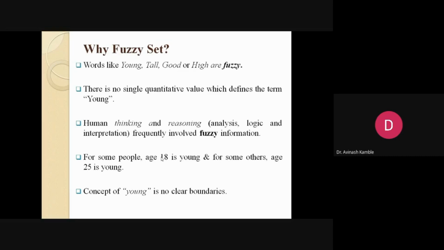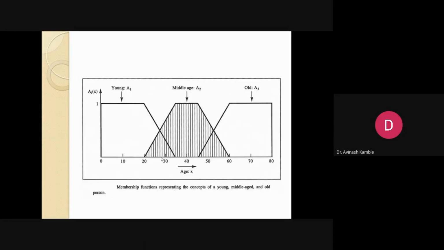It doesn't have clear boundaries. It depends on the context. For me, even 35 is young. So here we can have the interpretation: young between 0 to 35, middle age between 20 to 60, and old age we can claim between 45 to 80.